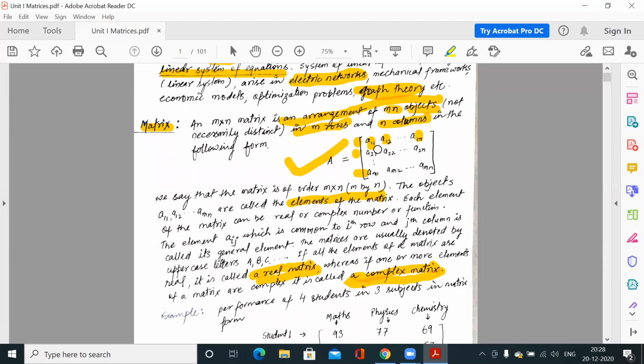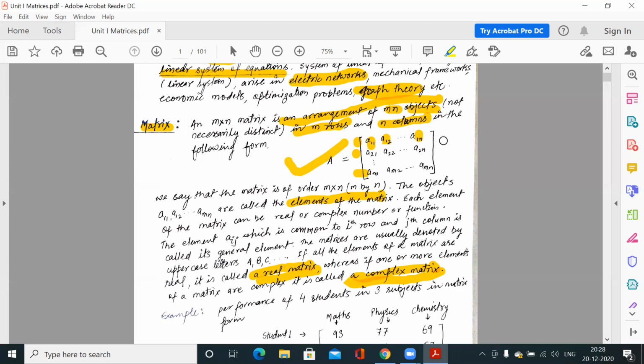It depends on the elements, whether they are all real numbers or any number is complex.